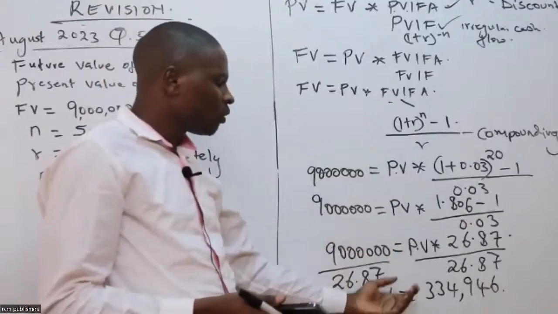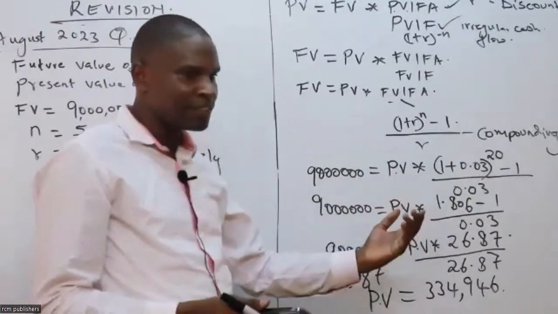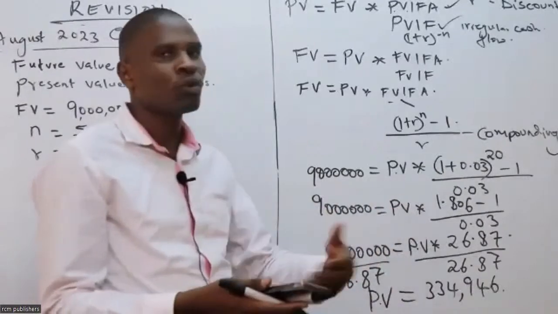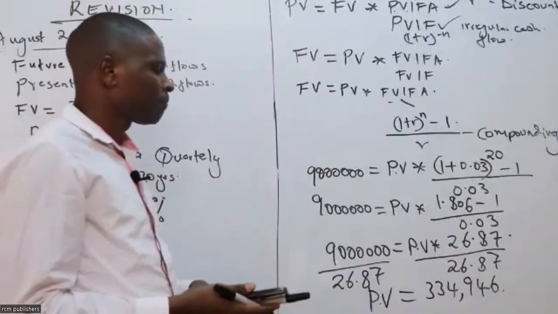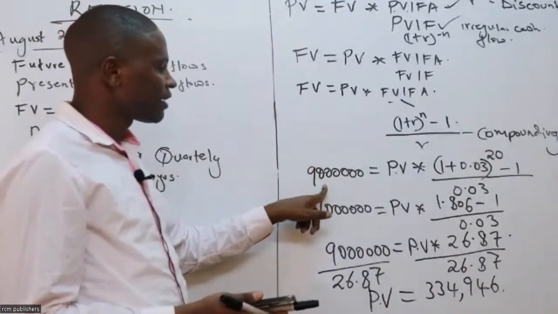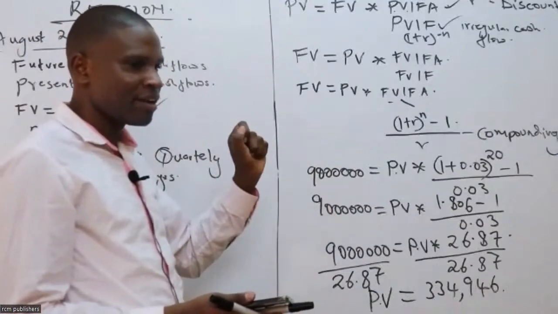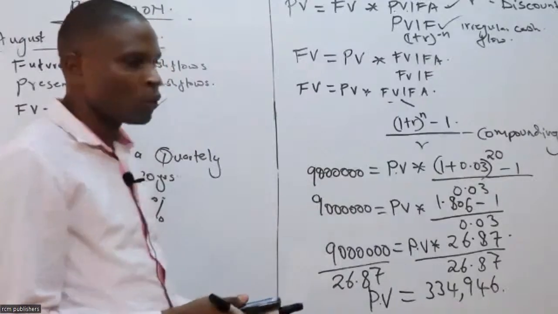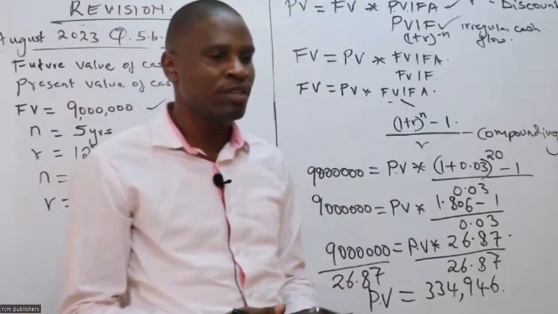So this person will be depositing 334,946 quarterly. Of course, 4 times per what? 4 times per year. To arrive at 9 million after a period of what? 5 years. After a period of 5 years. So you can as well put yourself in the shoes of this person.